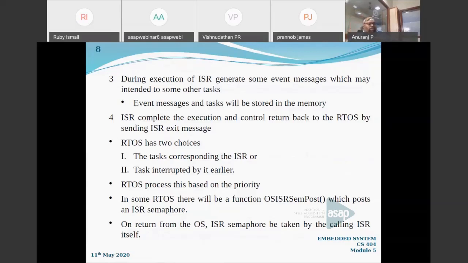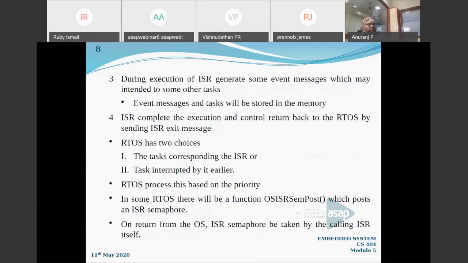And the RTOS is processing this based on priority. That is, it will check which task has the highest priority and should be executed first, so it is going to look at some basic priority operation. And you can see that in some RTOSs there will be a function called OS ISR SEM post. It's a function which actually posts a semaphore.